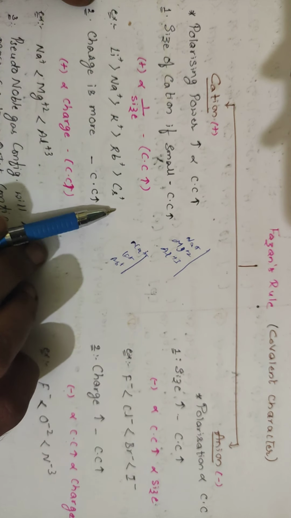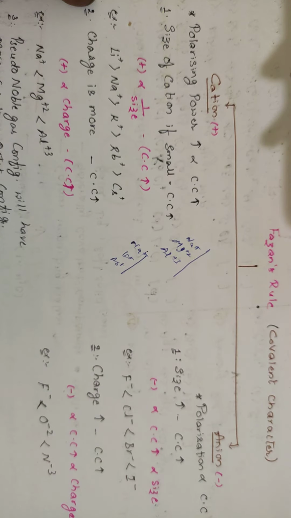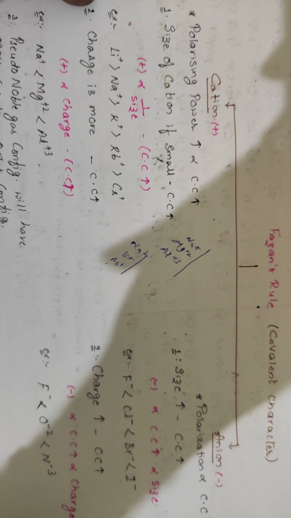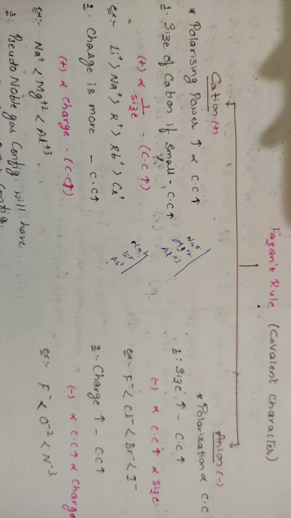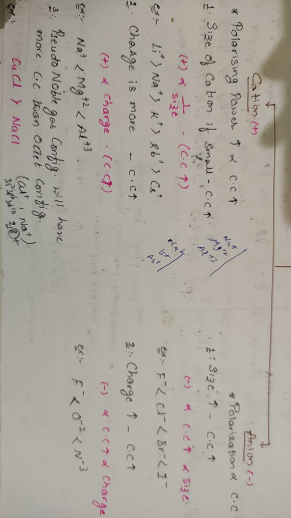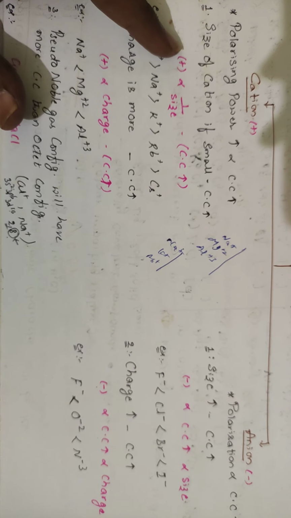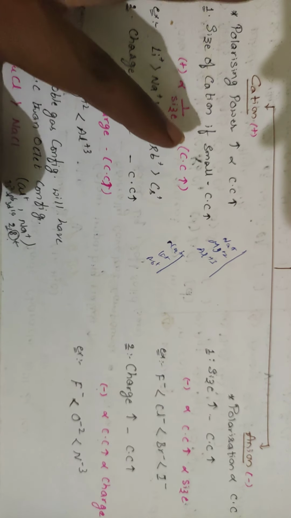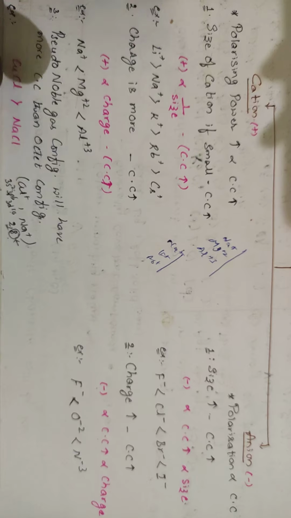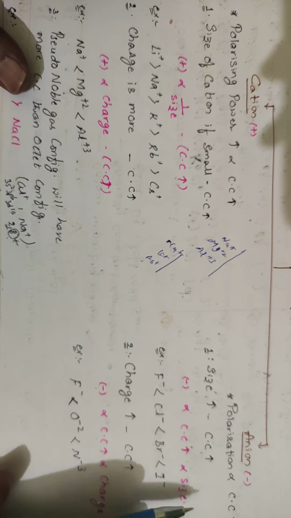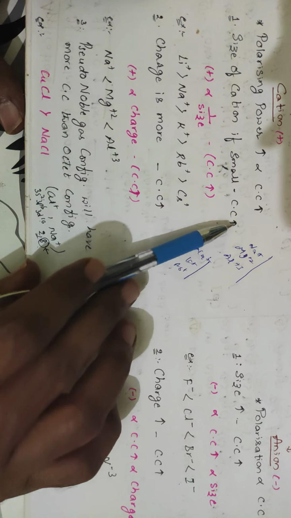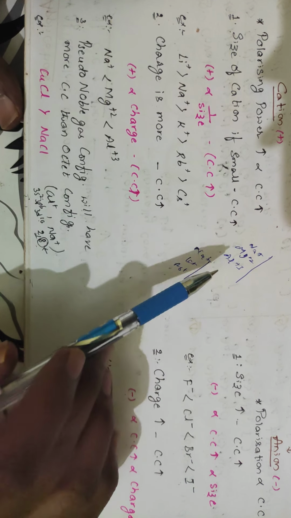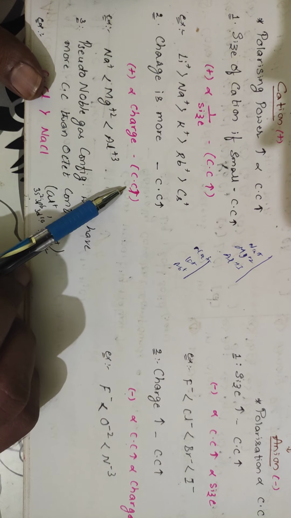If they are of the same type, then what you will be doing? Lesser the size, more will be the covalent character. Bigger is the size, lesser will be the covalent character. For anion, bigger is the size, more will be the covalent character. If you go for the charge, plus 1, plus 2, plus 3, if more is the charge, more is the covalent character.